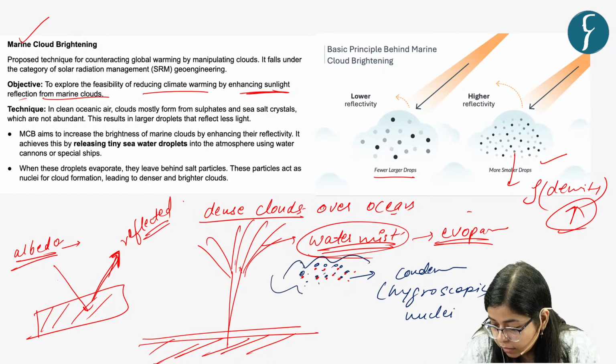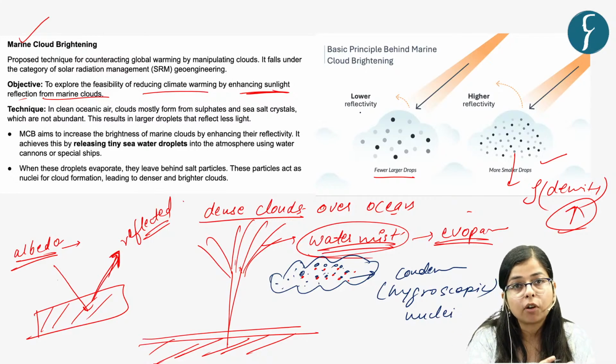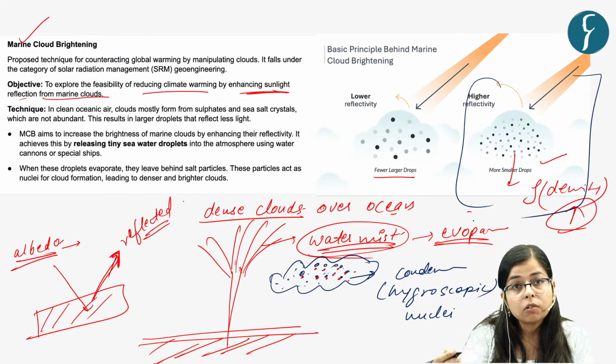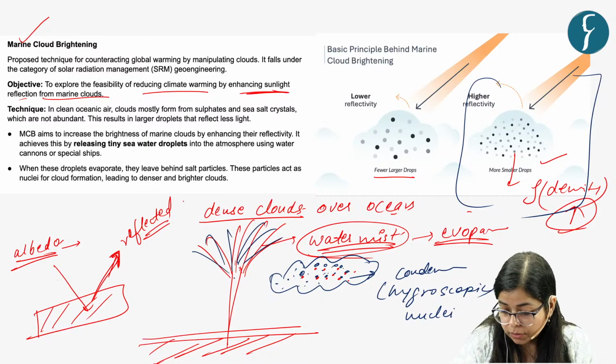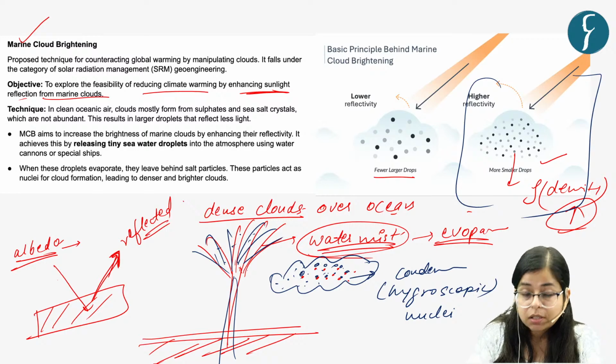So here there will be formation of clouds which will be more dense as compared to clouds which are normally formed, right? So this is the central idea, in order to create more clouds which are more dense, by spraying of these waters which are present with ocean salts. So this is the central idea.